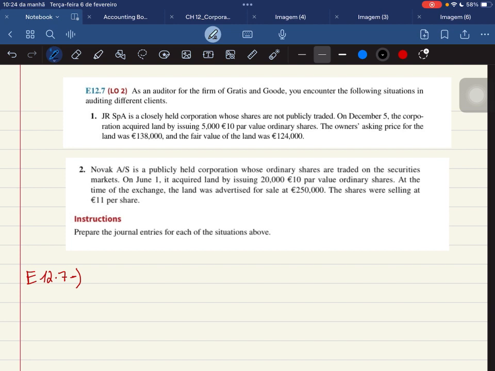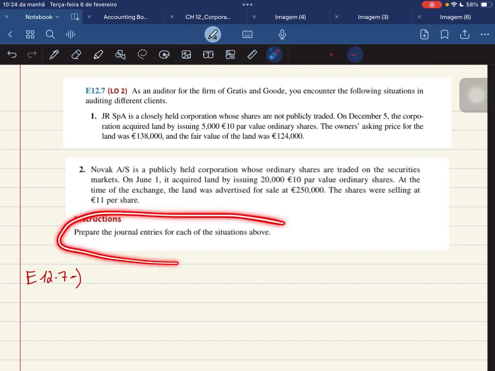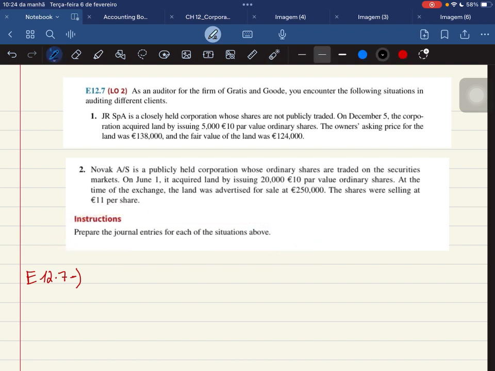Okay, and I see that over here they're actually asking us to prepare the journal entries for each of the situations above. So for the first one that happened on December 5th, what do we have? Here we have that they acquired land, right? So our land has to go up.